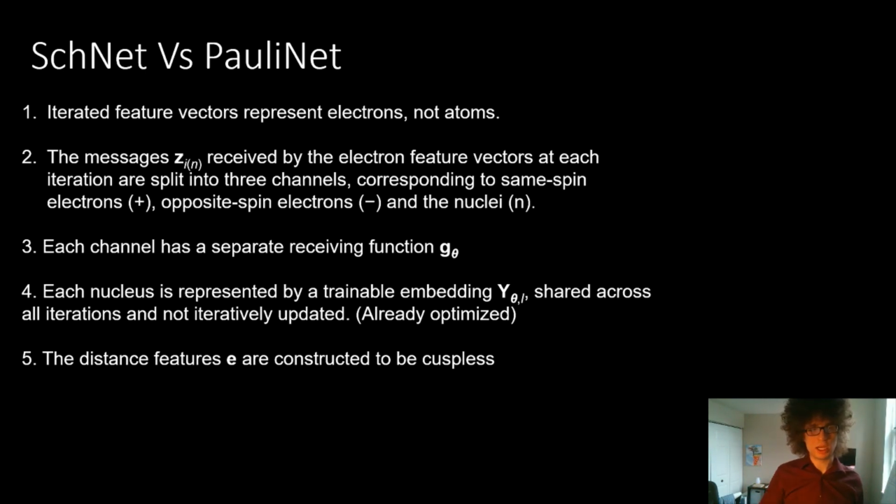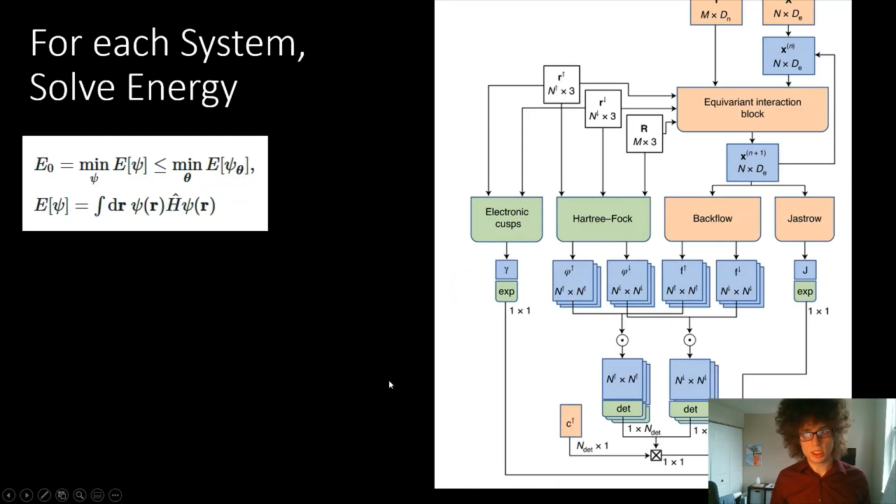We're modeling things like opposite spin interactions, same spin electrons, and the nuclei individually, using this SchNet sort of framework to identify and enumerate all of these possibilities between the opposite spins and the same spin. That's where the Pauli comes from, because we're extending this SchNet into including these spins. And the idea is that when you add this sort of learnable function onto your network, we can just skip ahead a little bit here.